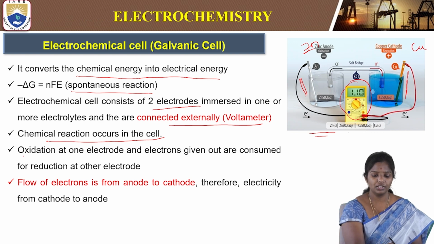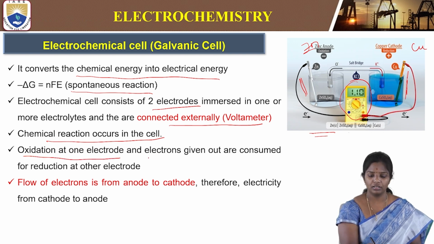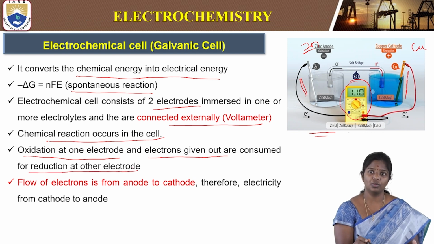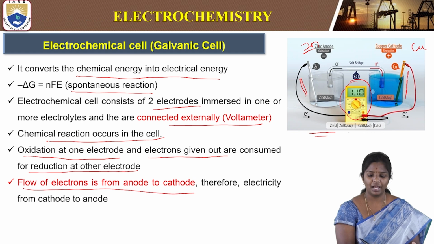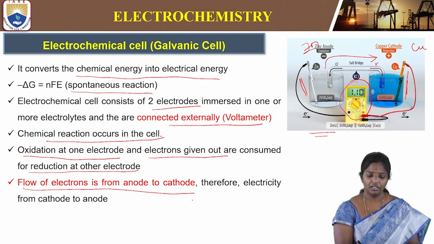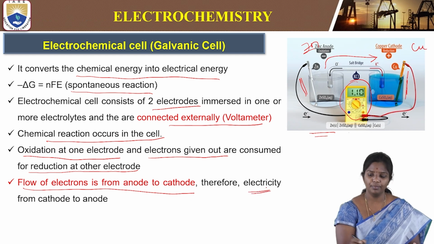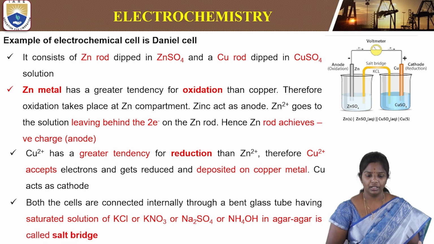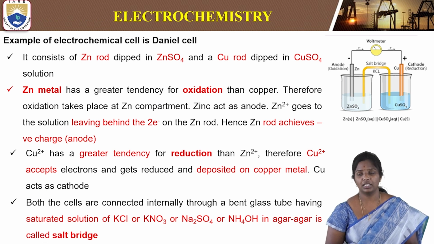So oxidation occurs at one electrode and the electrons given out are consumed for reduction at another electrode. So this will help in the flow of electrons from anode to cathode, and therefore electricity passes from cathode to anode. Electricity passes from cathode to anode. Okay.